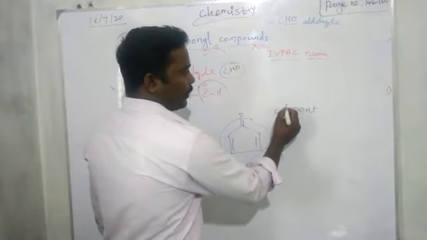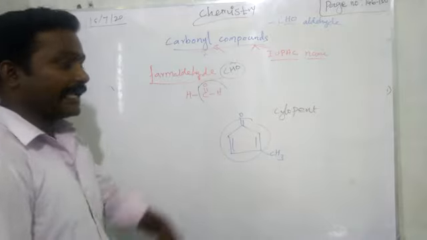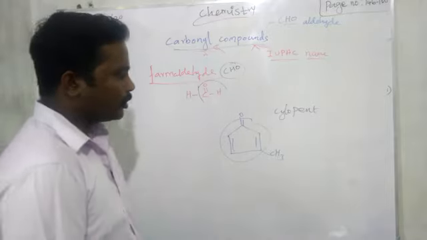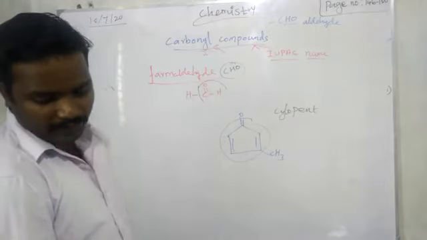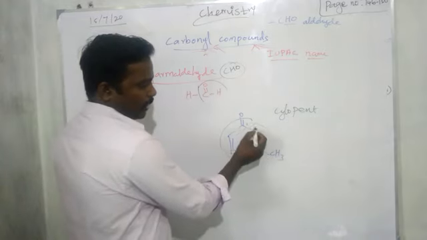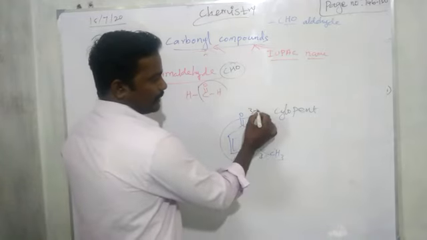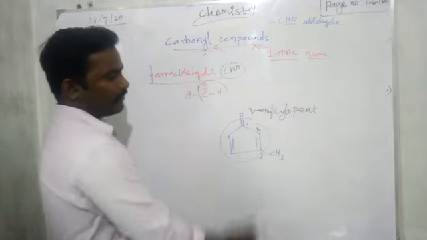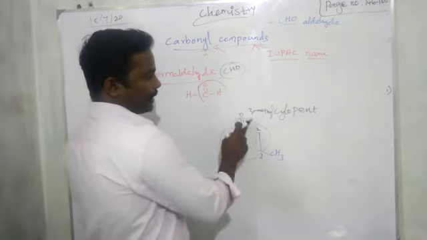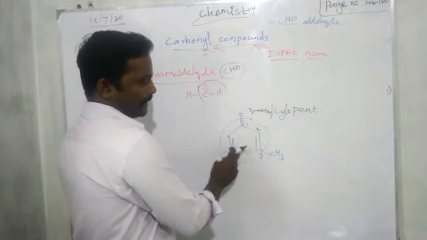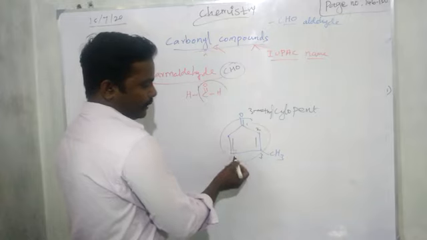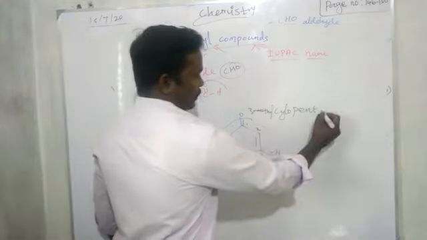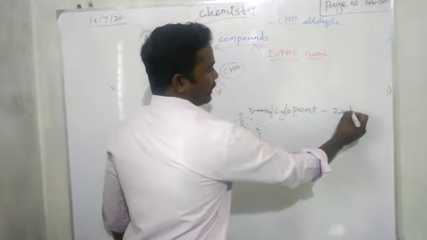So cyclopent. Then primary and secondary suffix. Then there are 2 branches. One is the methyl group, and one is C double bond O. Right. So methyl is only a branch. So 1, 2, 3, so 3-methyl. Why did I start from here? This is the functional group carbon. Then the first carbon having a double bond, is that a double bond? Yes. 2, 3 has a double bond. Then 4, 5 also has a double bond. There are 2 double bonds. So we want to write 2,4-diene.